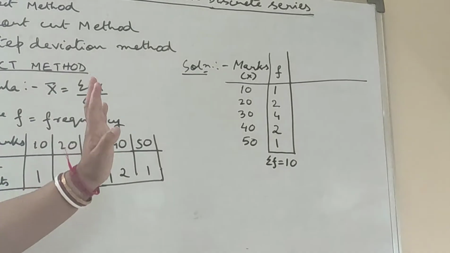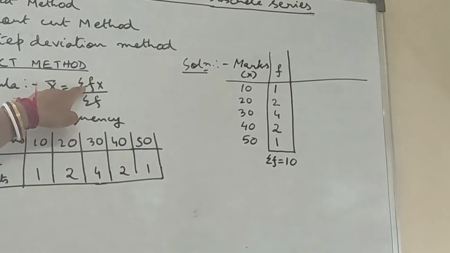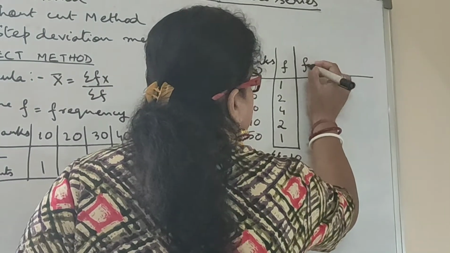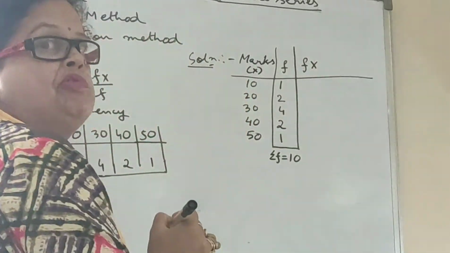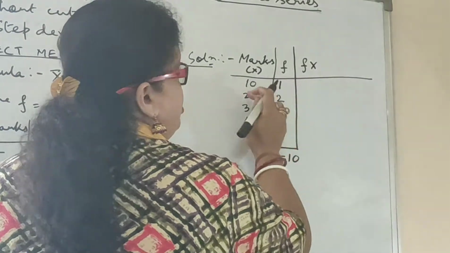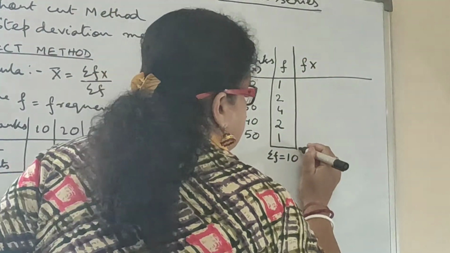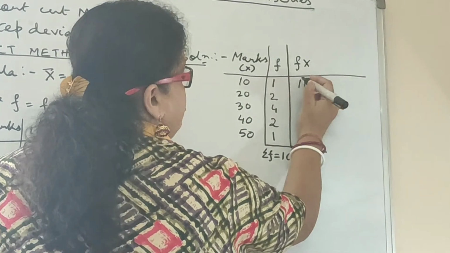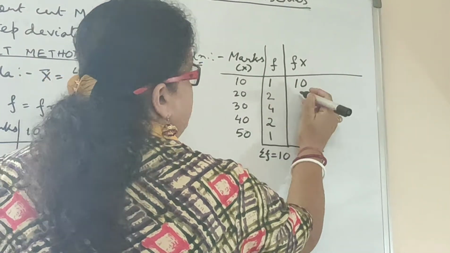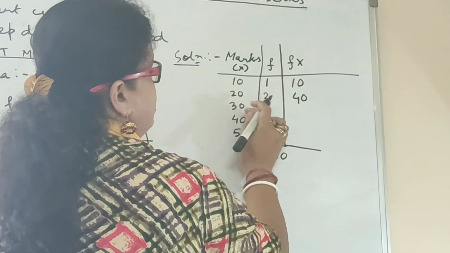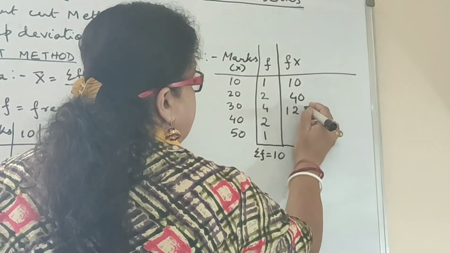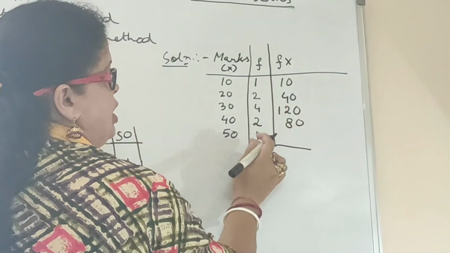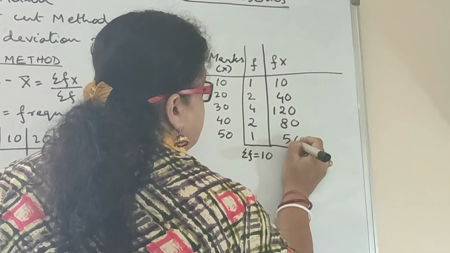Now what do I have to reach up to? I have to get summation f into x. So what I'll do? I'll make a separate column of f into x. So what is f into x over here? 10. Then 20 into 2 it is 40. Then 30 into 4 it is 120. 40 into 2 it is 80. And 50 into 1 it is 50.